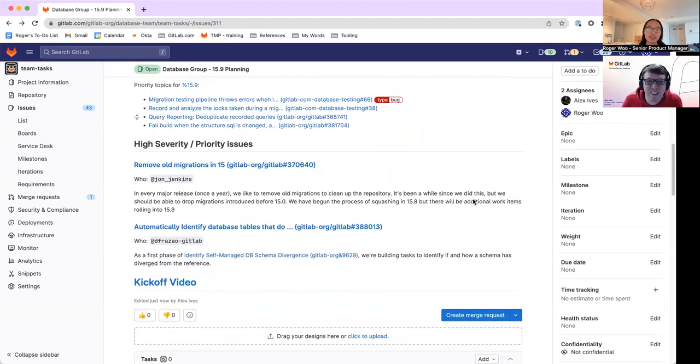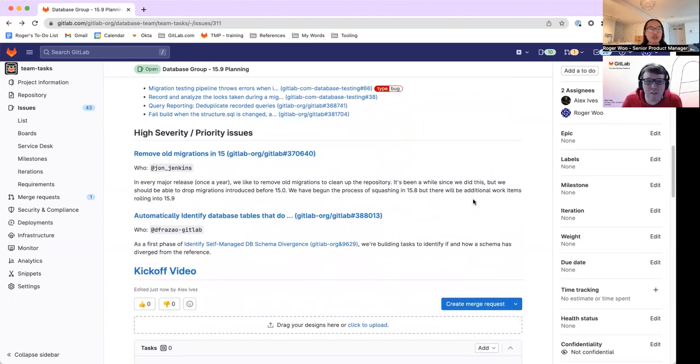Cool. And then lastly, we have 2 priority issues we would like to highlight and call out. The first one here is about removing old migrations. We've started some of this process, but clearly it's not yet complete. And part of this, I think, is again following our theme of trying to automate and make easy repetitive tasks.